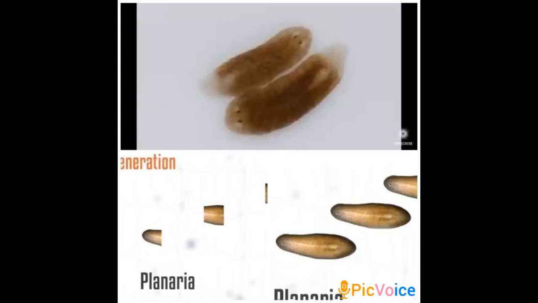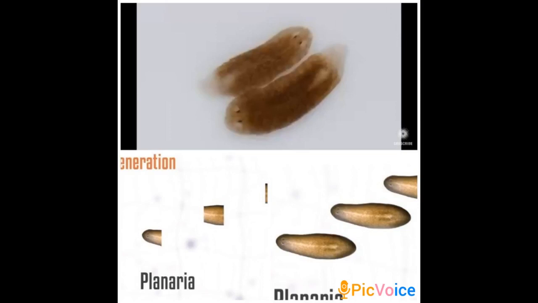Till now we have discussed a few types of asexual reproduction. The first was fission, where an organism breaks down into two or more individuals. The first type was binary fission, which was in the case of amoeba and leishmania, where the organisms undergo fission to produce two organisms, but the manner in which they divided was different. Then the second type of fission was multiple fission, that was in case of plasmodium.